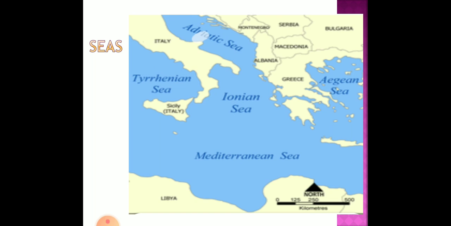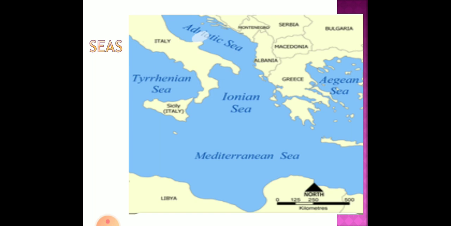And what makes a sea different from an ocean? Seas are always accompanied by land, or it is a place where seas can be seen nearby the landmass. Nearby India we can see the Arabian Sea and Bay of Bengal, etc. Seas are always nearby the landmass. Seas are found on the margin of the ocean and are partially enclosed by land. Most of the seas can be seen nearby the land, like the North Sea, Adriatic Sea, Aegean Sea, Black Sea, Dead Sea, Red Sea, Mediterranean Sea. There are so many seas, and these seas are almost always near a landmass.